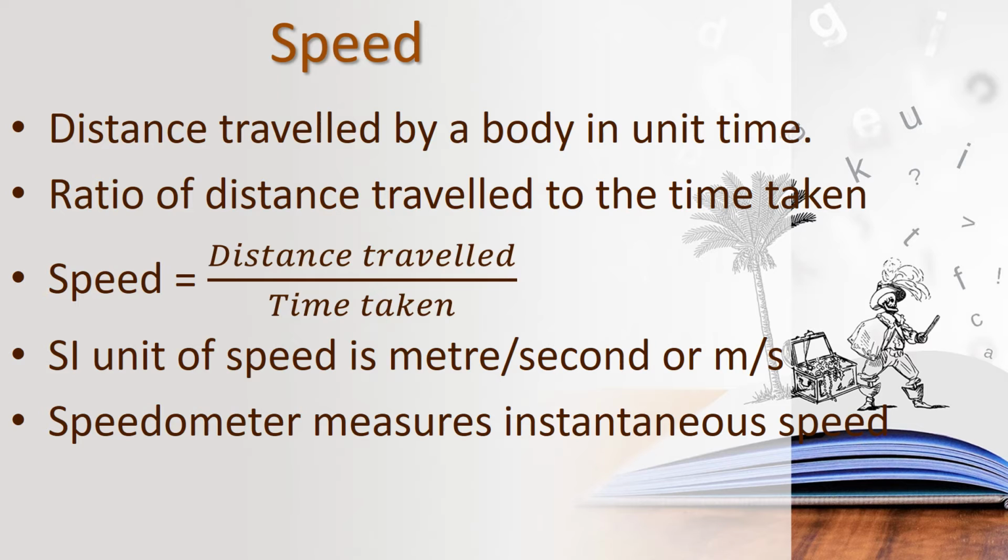That is instantaneous speed. And the other meter is called odometer. The odometer measures the distance traveled. If you have traveled 100 kilometers, the odometer shows 100 kilometers. By using the odometer you can measure the distance traveled by that car. Children, what are the 2 meters you have seen in the car? Speedometer and odometer. In all vehicles, cars, buses, lorries, you can see these 2 meters.